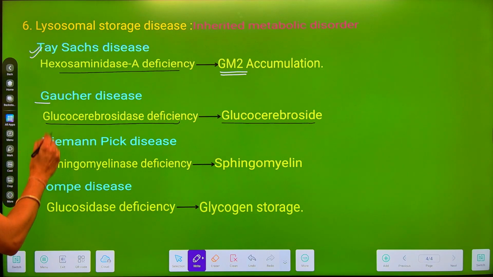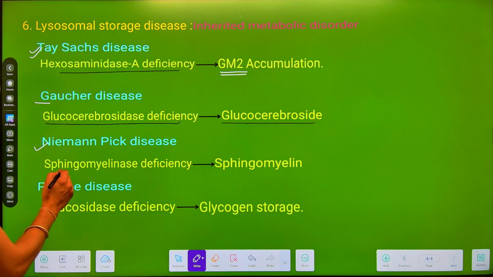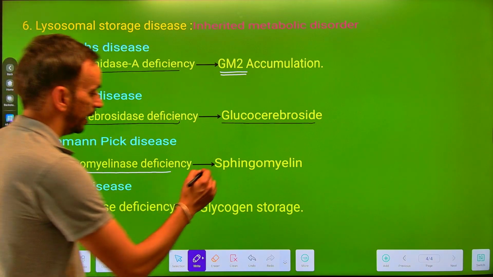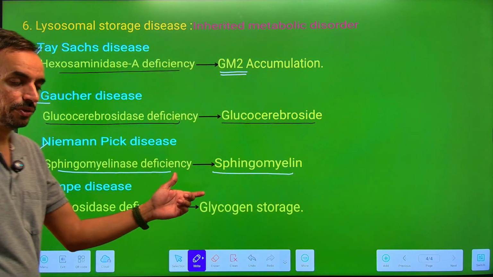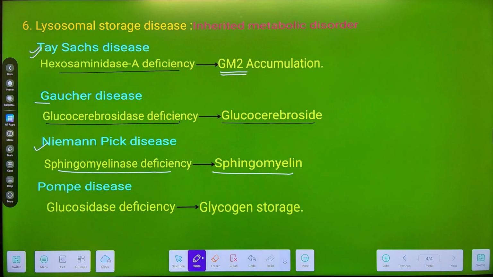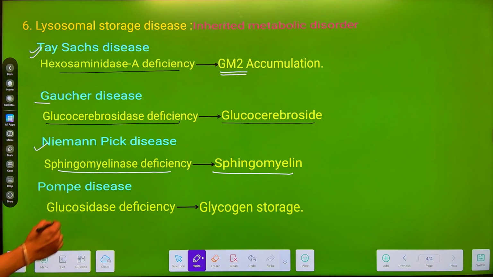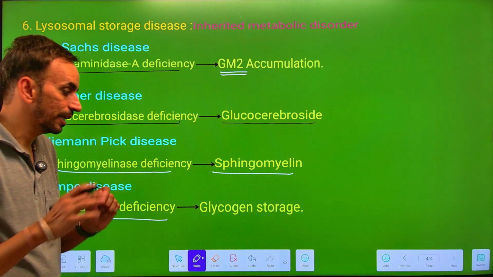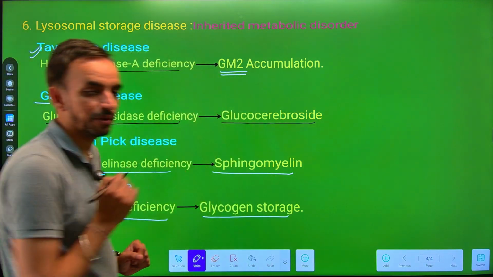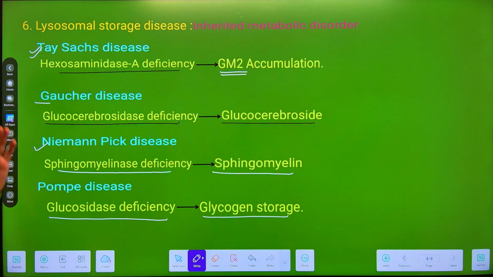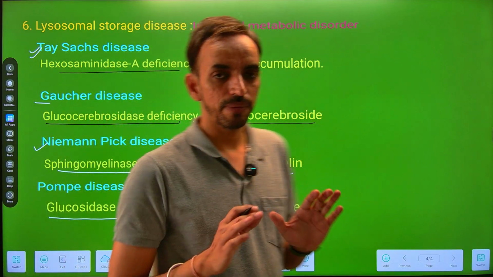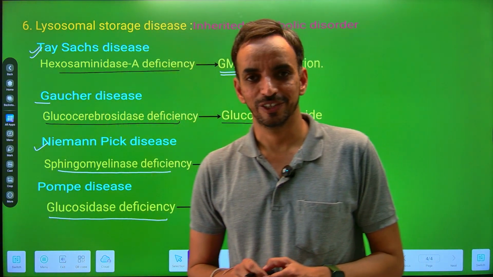Next is the Niemann-Pick syndrome, where there is an absence of sphingomyelinase, and if there is an absence of sphingomyelinase, there is an accumulation of sphingomyelin that leads to the disease which is known as Niemann-Pick syndrome. Next is the Pompe disease. Pompe disease is due to the non-functioning of glucosidase, and if the glucosidase enzyme remains absent, then there is a storage of glycogen, which is responsible for Pompe disease. So this is all about the structure and the function of lysosome. Thank you.